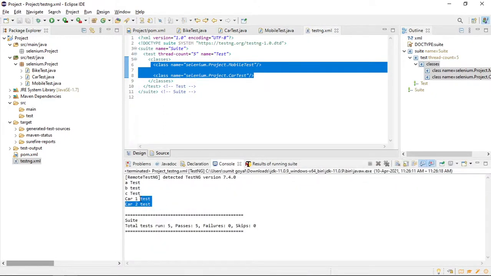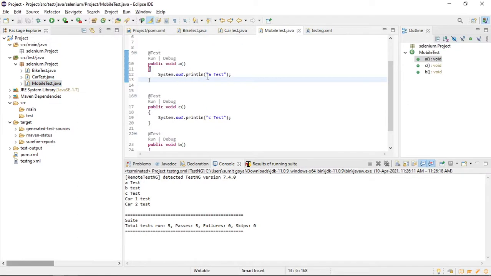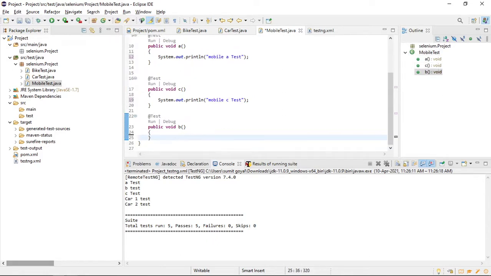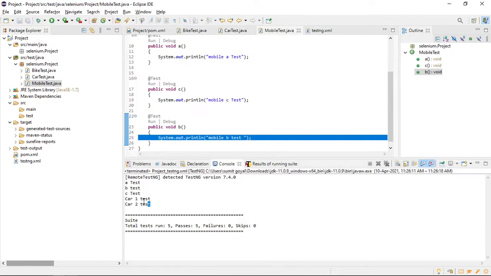Only two classes have run. One is car and the other one is mobile. In the mobile I have given it like this. Let me write mobile A, mobile C, sorry, mobile B, right? So mobile and car test cases have run.